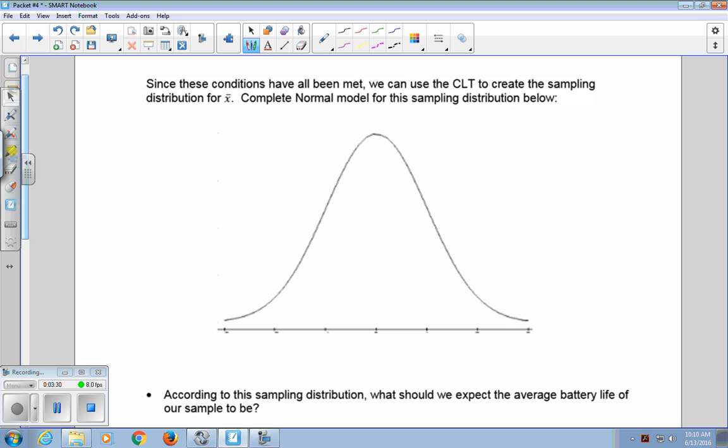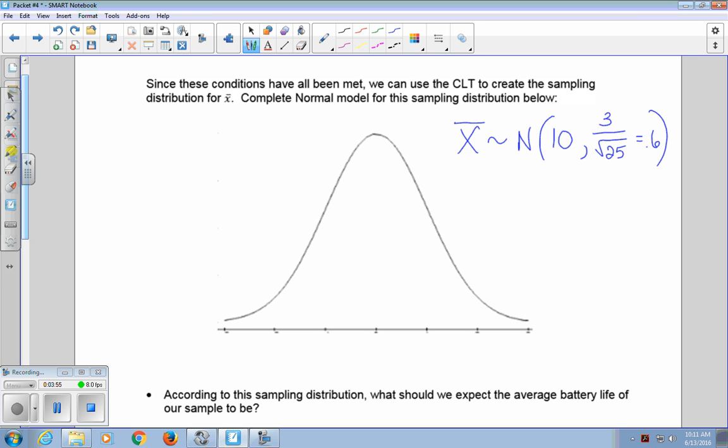So that means that we expect that our X bar is going to be normally distributed, and it's going to be centered at our mean mu, which is 10, and our standard error is going to be 3 divided by the square root of our sample size, which is 25, and that is equal to 0.6.